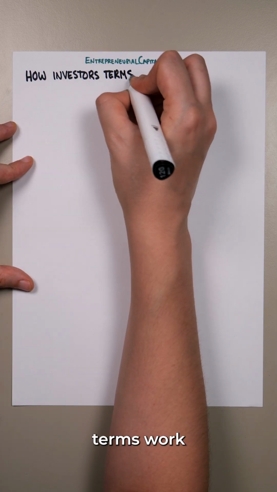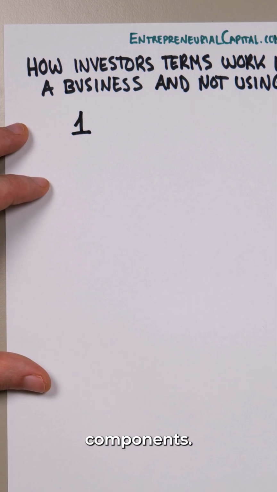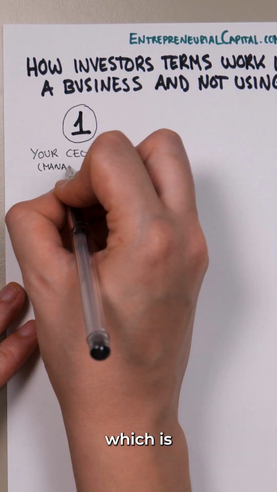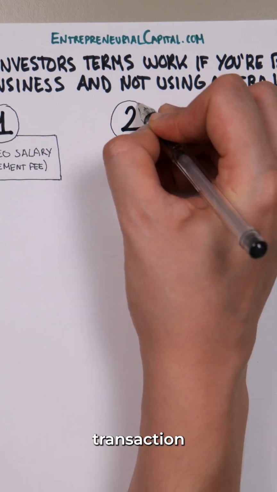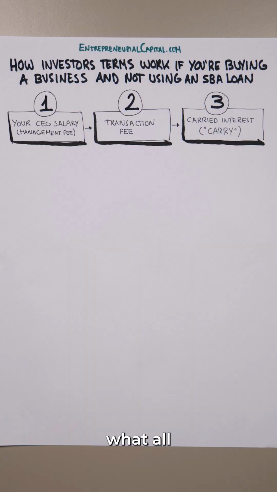This is how investor terms work if you're buying a business and not using an SBA loan. There are three components. First, your CEO salary, which is sometimes called a management fee. Second, a transaction fee. And third, carried interest, or carry, which takes place after a hurdle rate. And we'll explain what all these things mean.